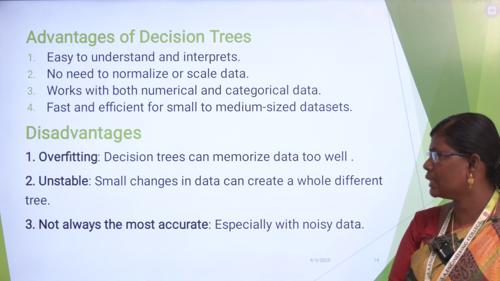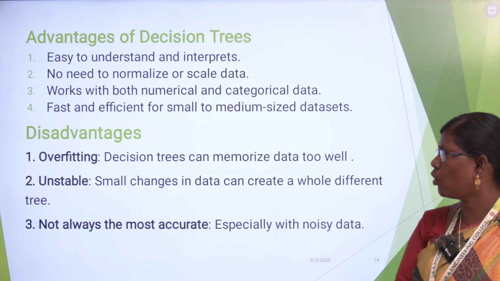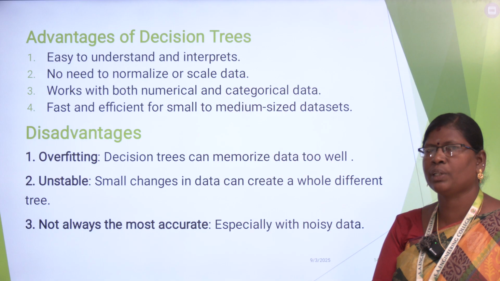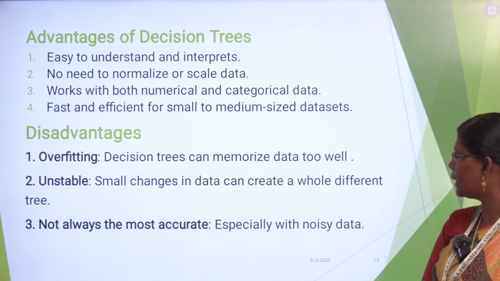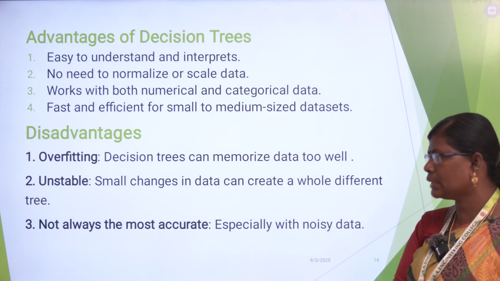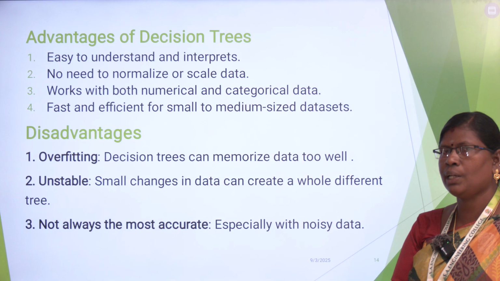Next, some disadvantages: overfitting, unstable, not always the most accurate. So first, what does overfitting mean? Decision trees can memorize data too well, that is, they overreact to noisy data also. Next, unstable, that is, small changes in data can create a whole different tree. Next, not always the most accurate, especially with noisy data. So it reacts to the noisy data, so it will predict some inaccurate results also.